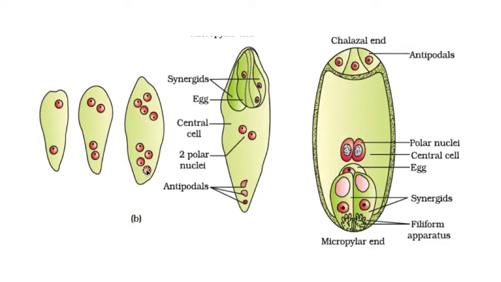So totally how many nuclei can you count? 1, 2, 3, 4 towards chalaza, and 1, 2, 3, 4 towards micropyle. So towards chalaza 4 and towards micropyle 4. And these 8 nuclei are formed in how many karyokinesis? Friends, you remember? This is first karyokinesis, this is second karyokinesis, and this is third karyokinesis. So 3 karyokinesis result in the formation of 8 nuclei.